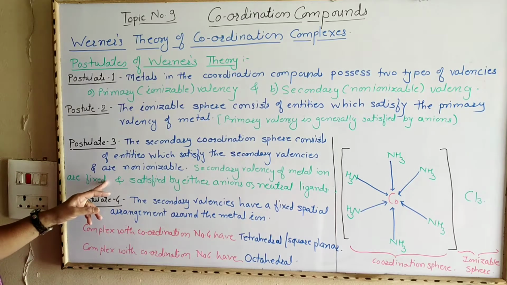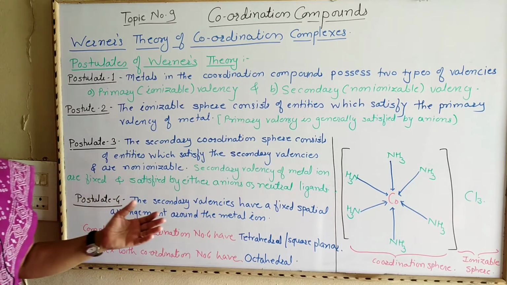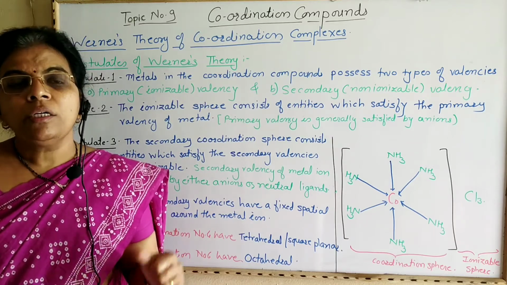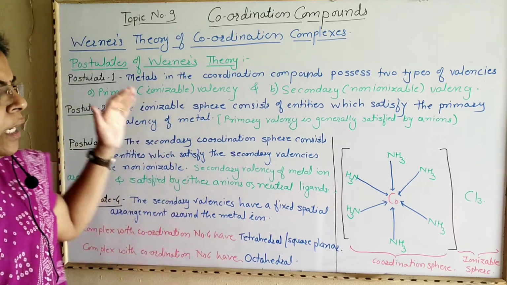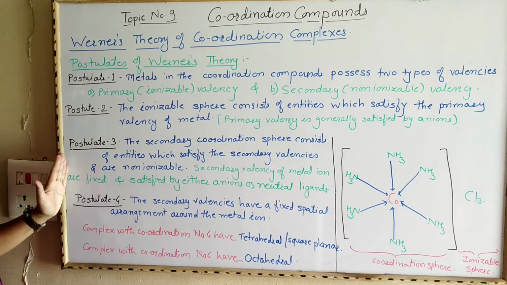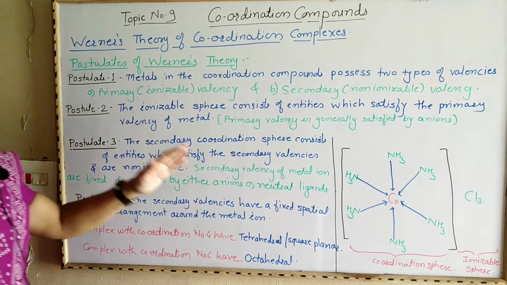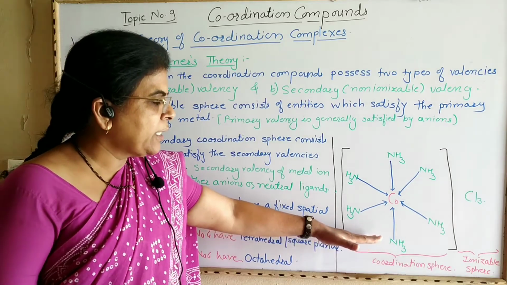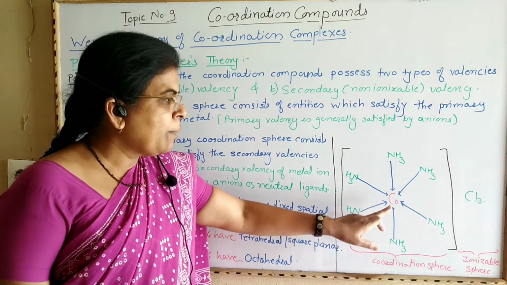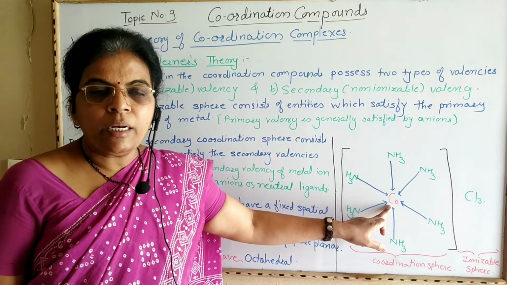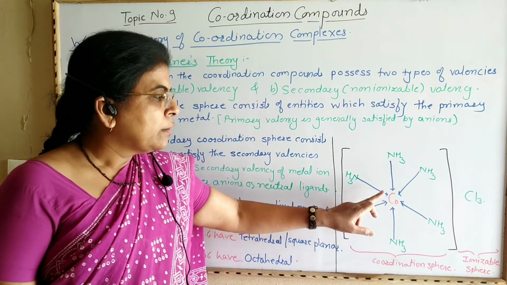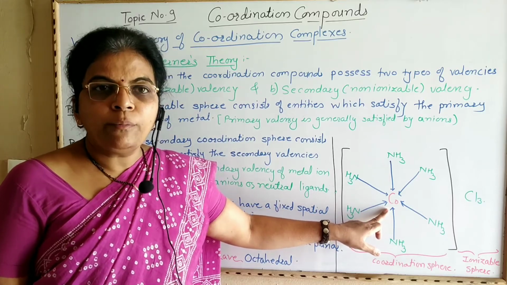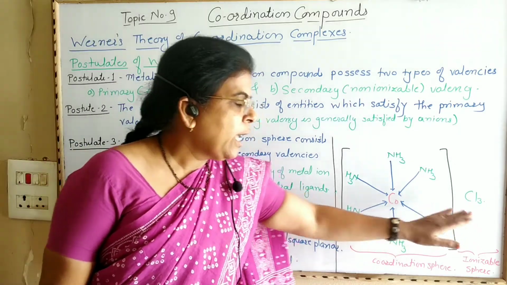The number of ligands attached to the central metal ion determines the coordination number of the central metal ion. These are the postulates put forth by Werner. Finally, we can say that the coordination compound possesses a central metal ion with two types of valency, primary and secondary.